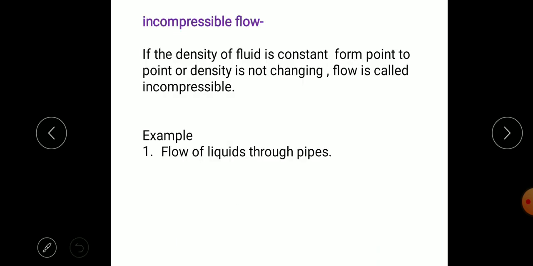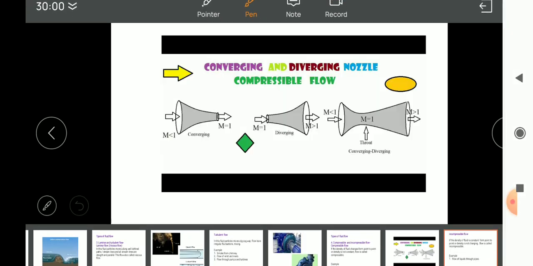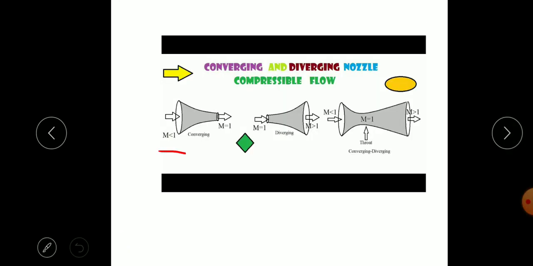We have shown here in the diagram, this is the nozzle. Converging means diameter decreasing, diverging means diameter increasing. And M means the Mach number, that is, if the velocity is near the speed of sound, then it is called sonic speed.